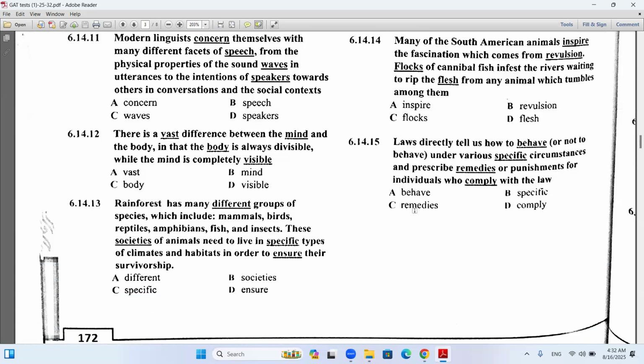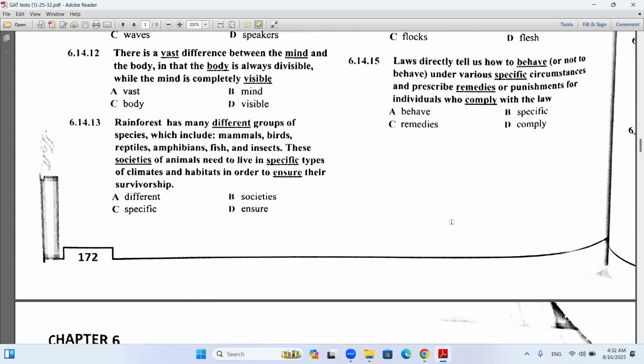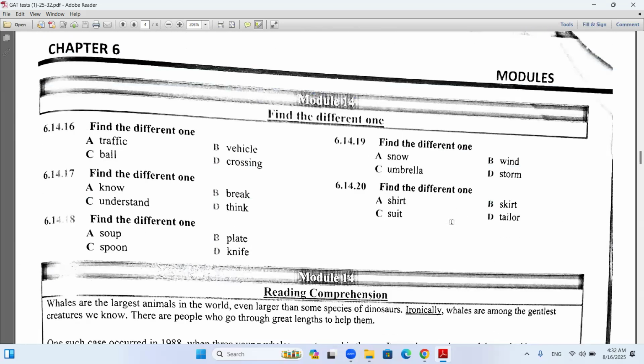15, I chose D, comply. Laws directly tell us how to behave under various specific circumstances and prescribe remedies or punishments for individuals who comply with the law. No, for those who actually go against the law, not comply with the law. Comply here means to go along with or follow the law, respect the law. We don't punish those people here. The remedies or the punishments are for people who break the law. Good, perfect. Just one mistake is good.